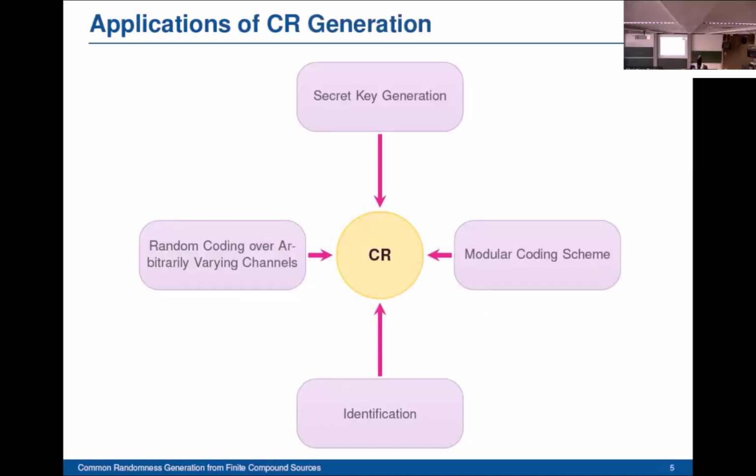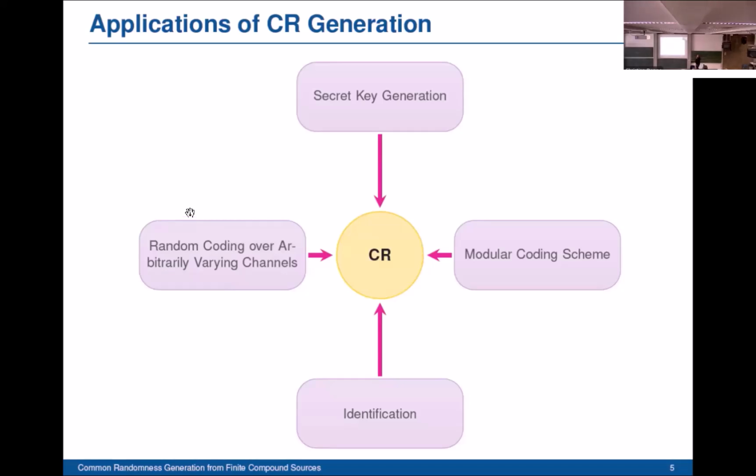Now we're going to present some applications of common randomness generation. We start with the first application, which is random coding over arbitrarily varying channels. Coding over arbitrarily varying channels can be seen as coding in the presence of a jammer. When common randomness is available as a resource, this can prevent denial-of-service attacks from the jammer.